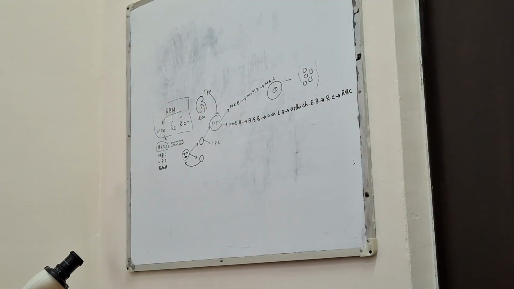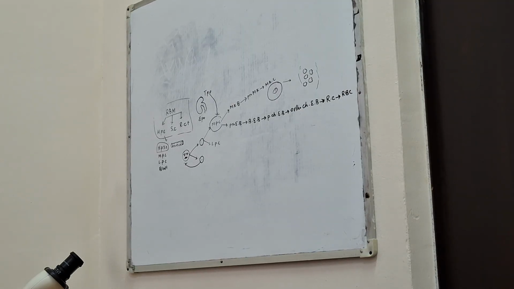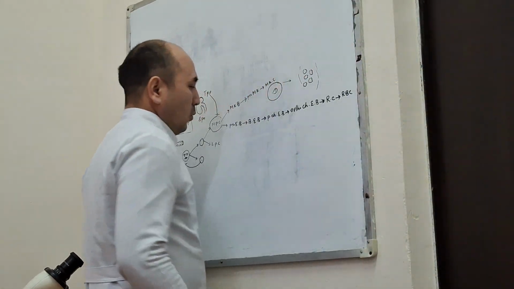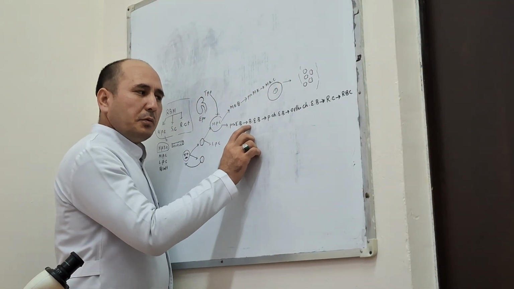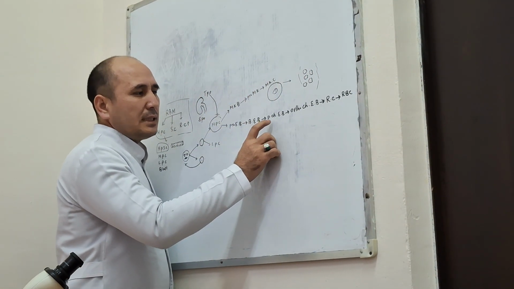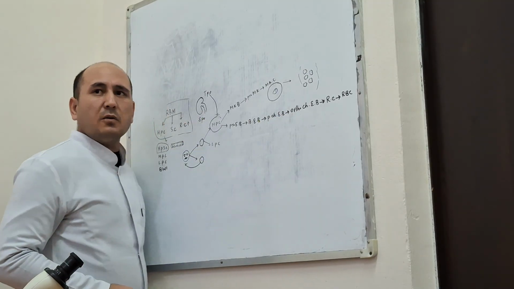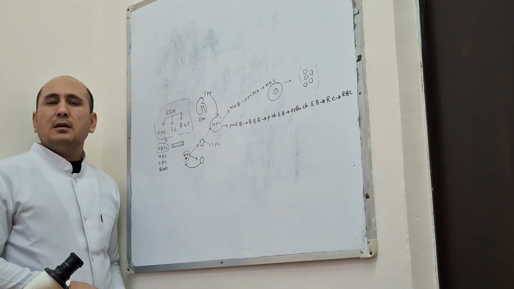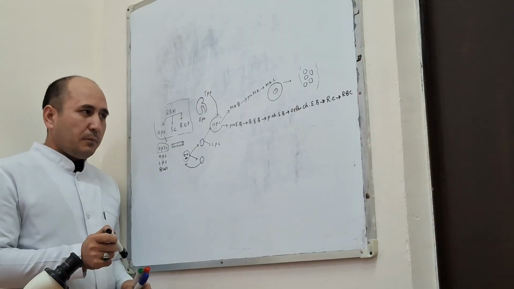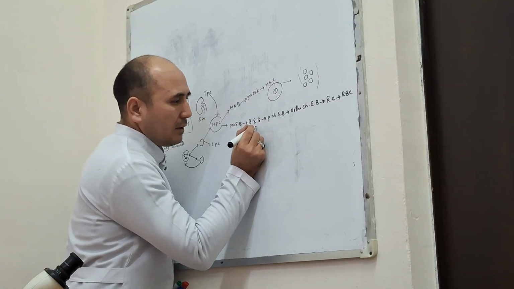Okay, one question. Why are they called basophilic, polychromatic, orthochromatic erythroblasts? Why is the cytoplasm basophilic in this cell?